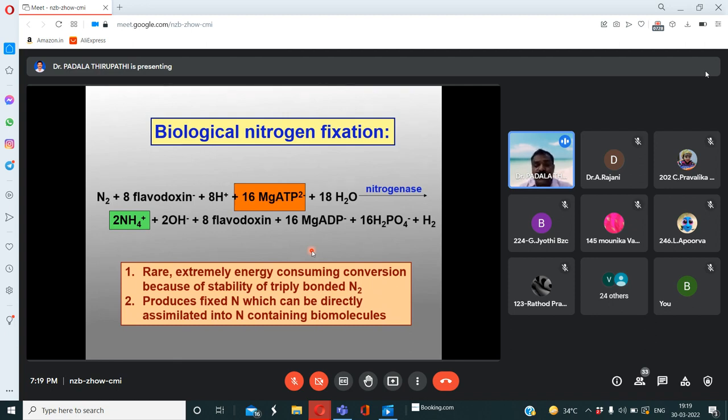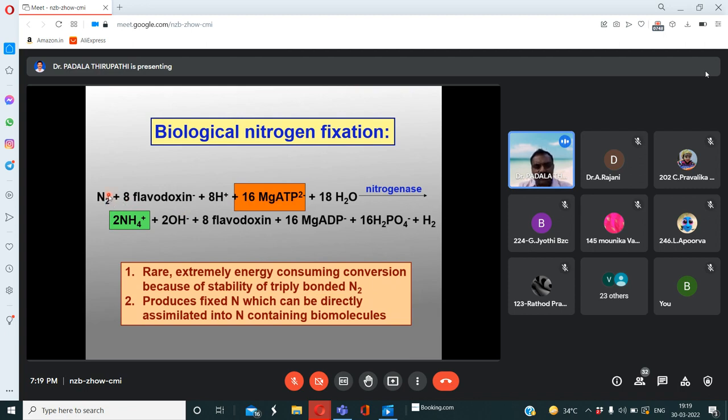Along with the nitrogenase enzyme, there are genes which control the nitrogenase activity. We call them nitrogen fixation genes, or NIF genes.